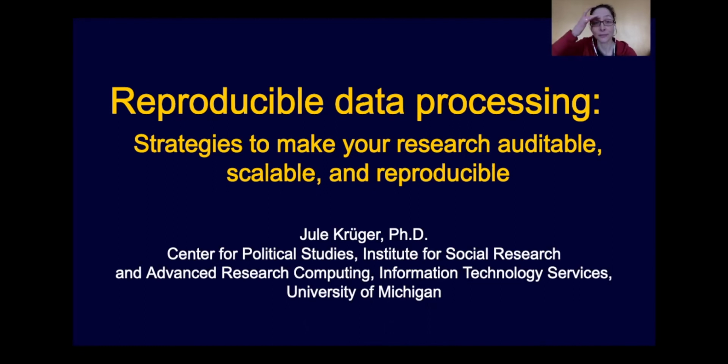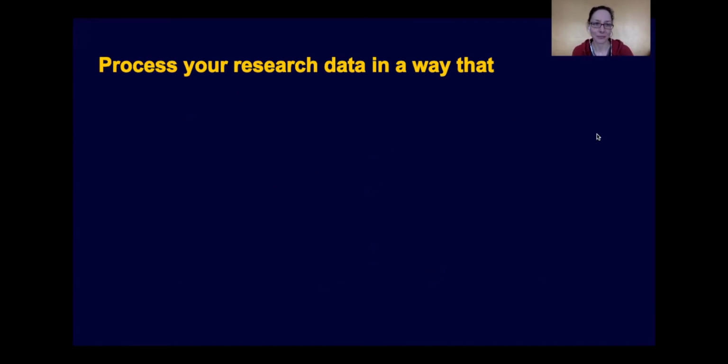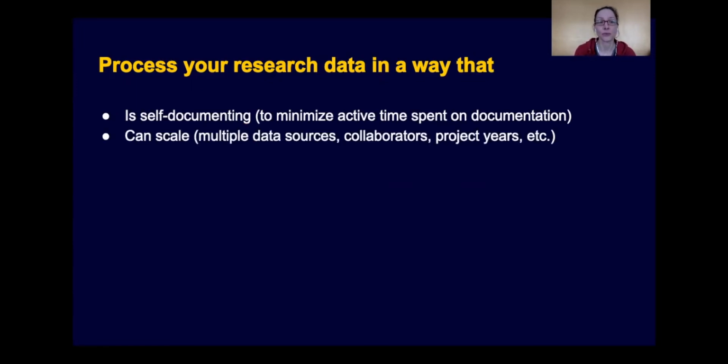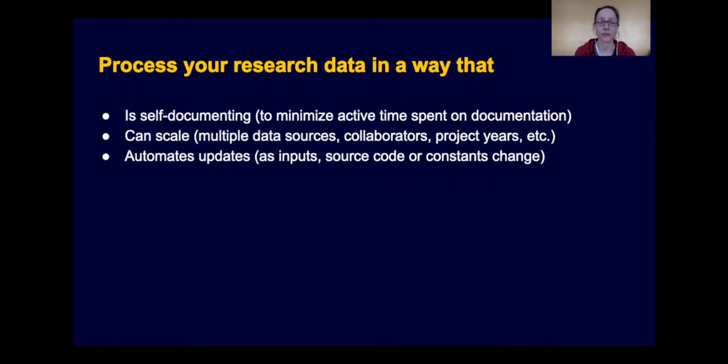The title of my presentation today is Reproducible Data Processing: Strategies to Make Your Research Auditable, Scalable, and Reproducible. The goal of principled data processing is to process your research data in a way that is self-documenting. So the goal here is to minimize active time that you spend on documenting your work. The goal is also to make it so it can scale. So this could mean that you would want to include multiple data sources, collaborators, project years, and so forth. It also is to facilitate updates in an automatic way.